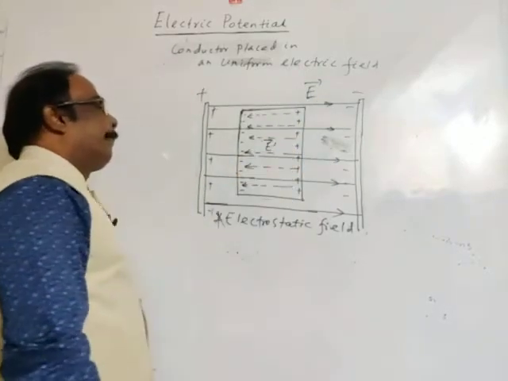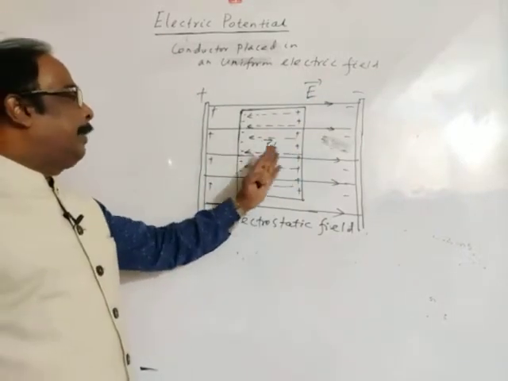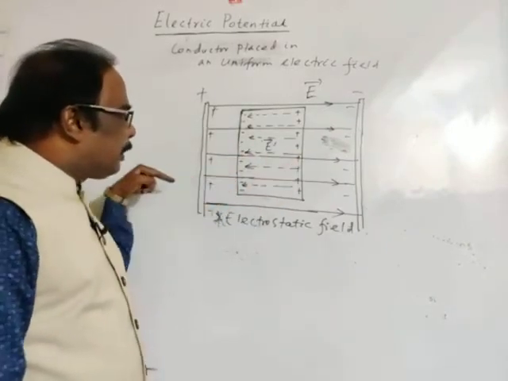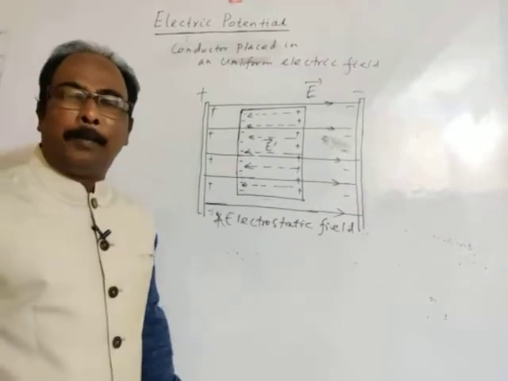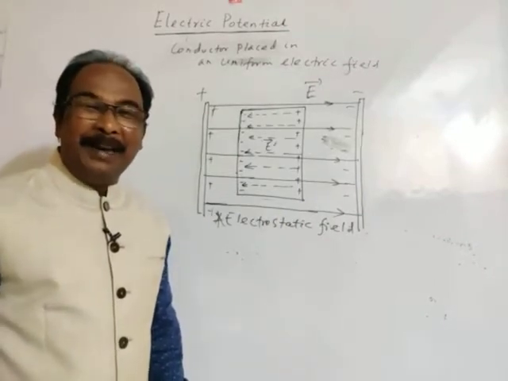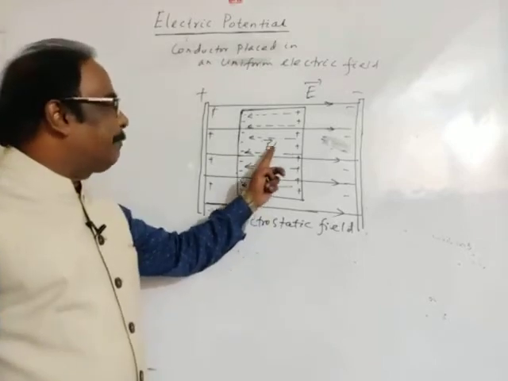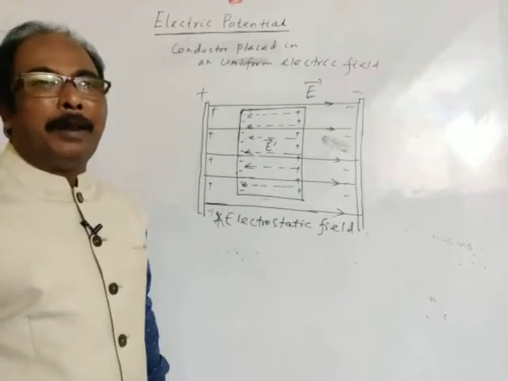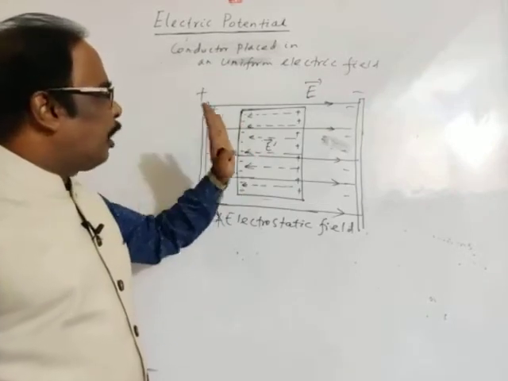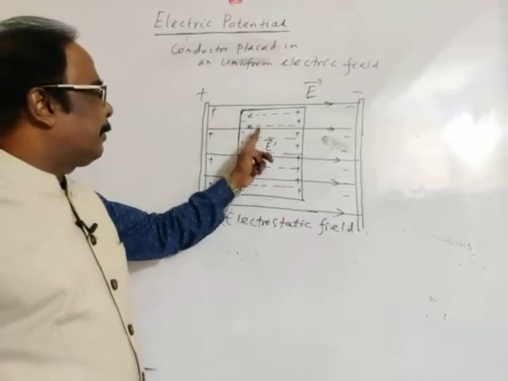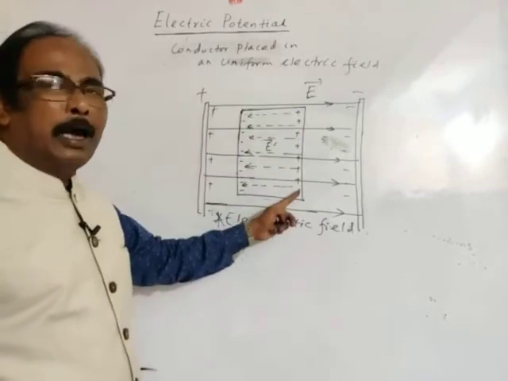Then this electric field inside the conductor is opposite to the direction of the original electric field between the two oppositely charged plates. Electric field is a vector. This is the induced electric field, and these charges are induced charges.